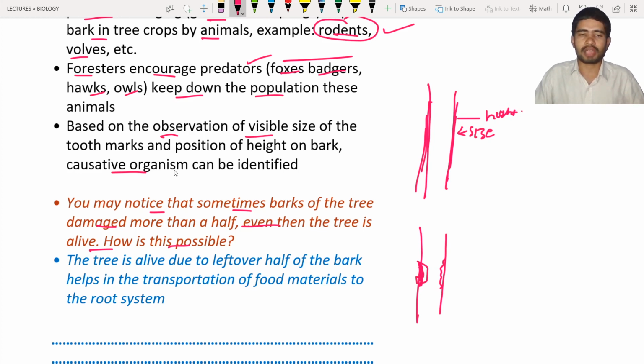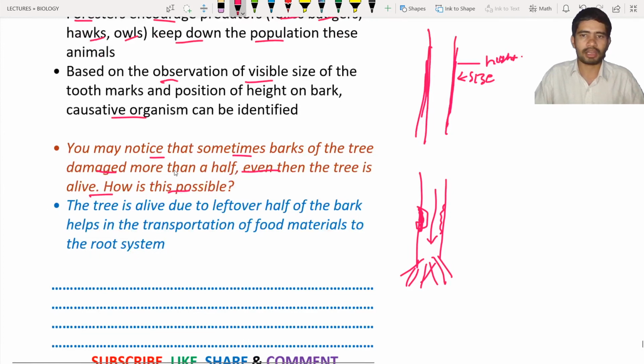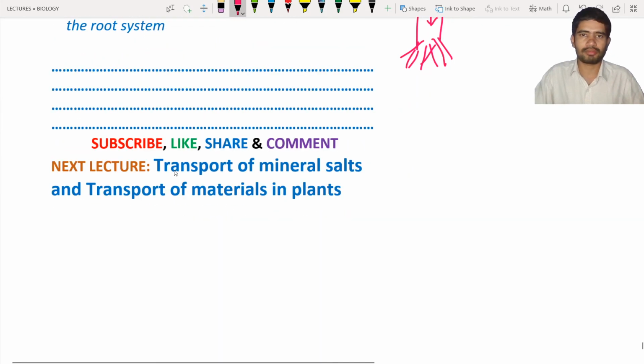How is it possible? The answer is simple. Only half is damaged, but the remaining half is intact on the lower side of the stem. As a result, the remaining half is helping in the transport of food materials, water and so on. As a result, this tree is going to stay alive, because the roots are getting enough food materials, minerals, everything. By this way, the tree can be alive with half the amount of the bark, or half the phloem or xylem.